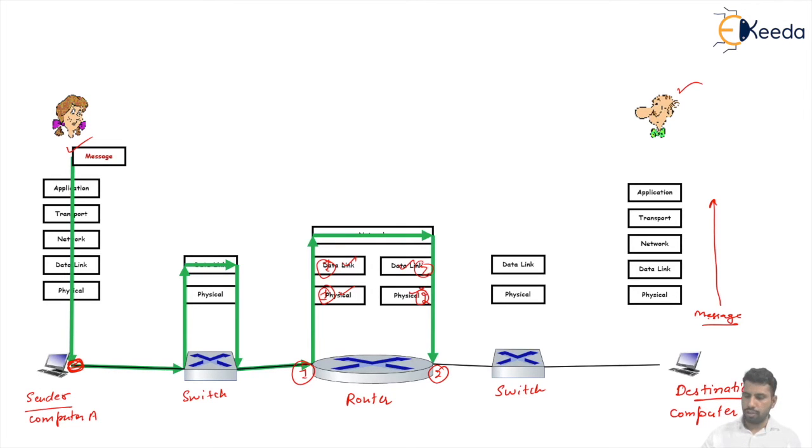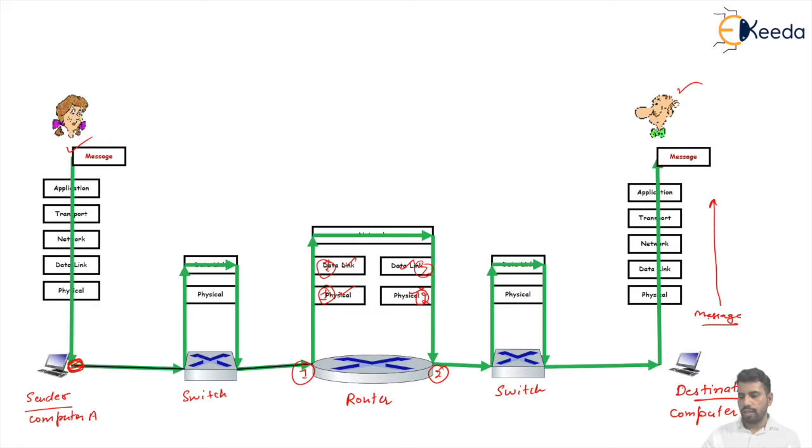And from there, the packet is received by switch number 2, and the same process happens as in switch number 1. The message passes through the data link layer and is forwarded again toward the destination. And finally, the packet is received by the physical layer of the destination and passes up to the upper application layer of the destination host computer, which receives the corresponding message.